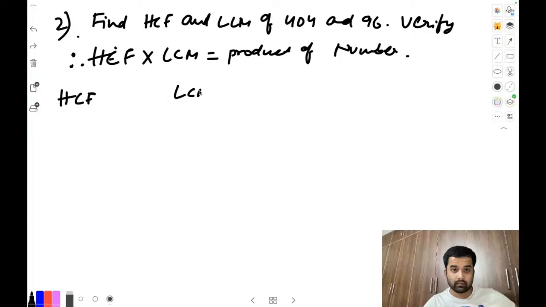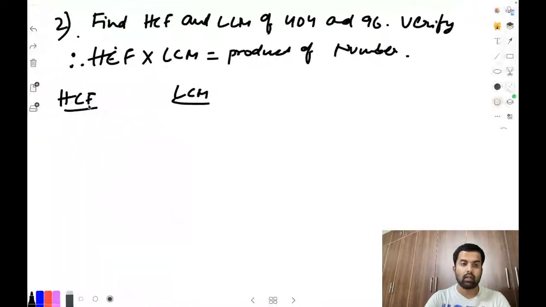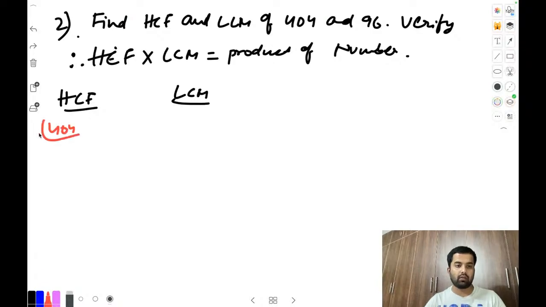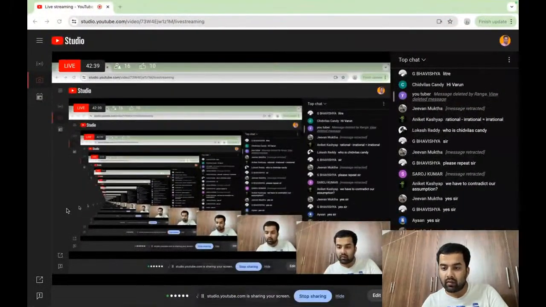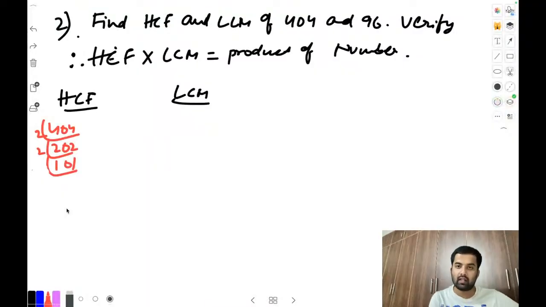Do it properly, everyone. Do it properly. HCF and LCM first figure out. HCF will be 404, so we can do this by 2 table 101, and this will be 101. We can't divide, I think, so 101 as it is. Do the verification here, everyone. Find HCF and LCM first.